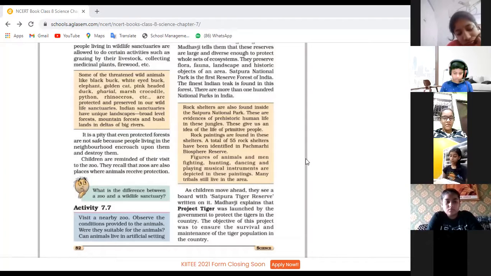Okay. So next, our target is to save our tigers. So the government has launched one project that was named Project Tiger. So now we are going to study in this paragraph what is the target or what is the aim of the Project Tiger, how many tigers were there earlier, and what is the main purpose of saving the tiger or the Project Tiger. So Pratyaksha, continue.